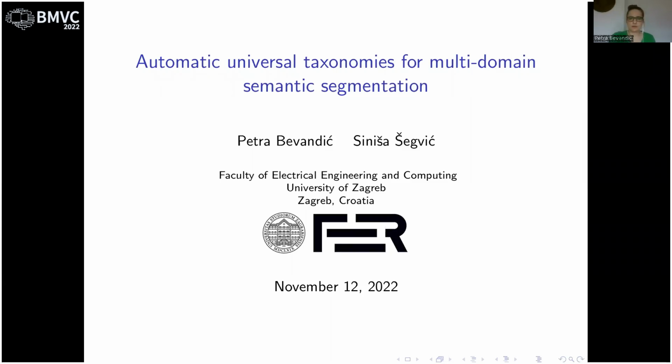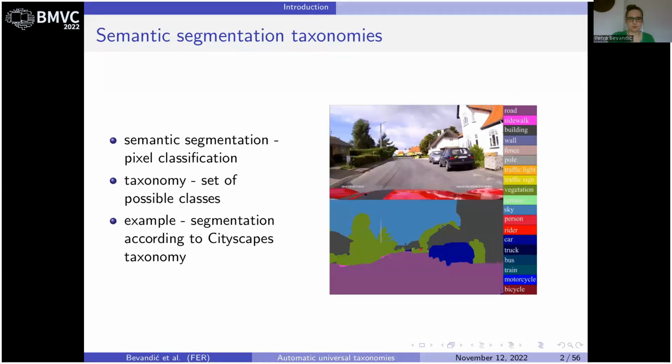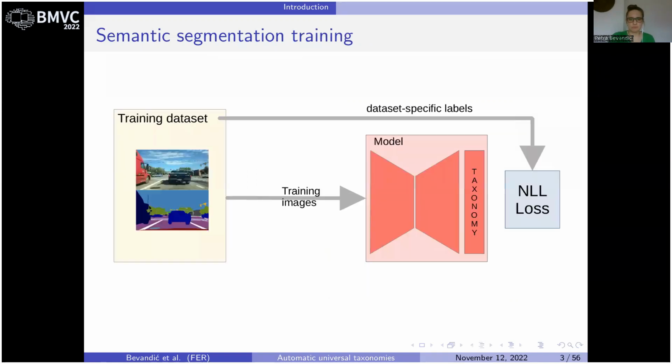Hi, my name is Petra Bevandic, and I will be presenting our paper on automatic universal taxonomies for multi-domain semantic segmentation. Standard semantic segmentation takes an image and classifies each pixel according to a predefined taxonomy. Here we see an example of an image segmented according to the Cityscapes taxonomy.